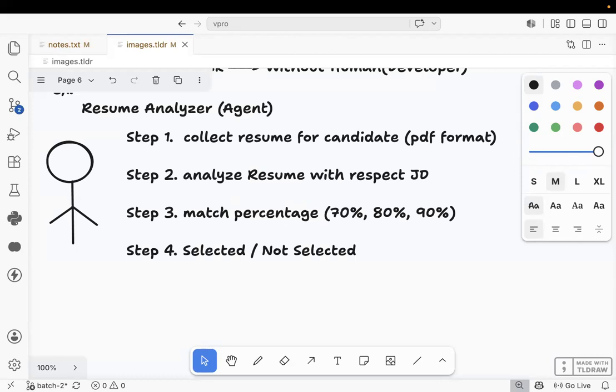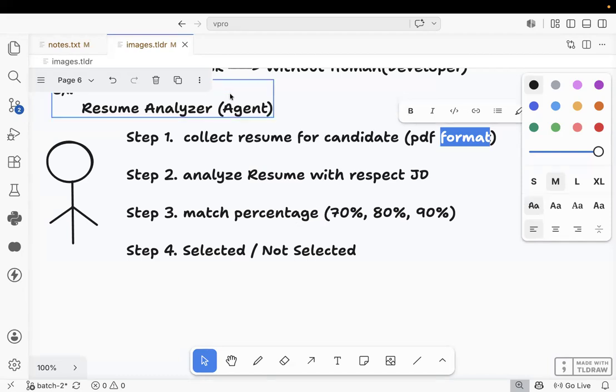Srinivas, can I tell the first one? What is the first one? Collect the resume from the candidate. In the form of which format? In the form of PDF format. And one more thing, let me go through another thing here.